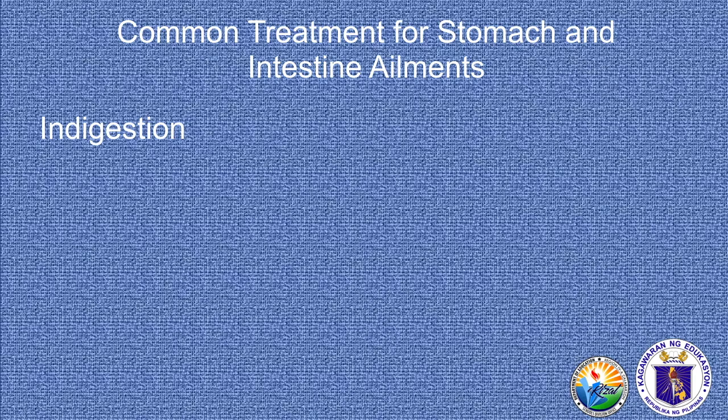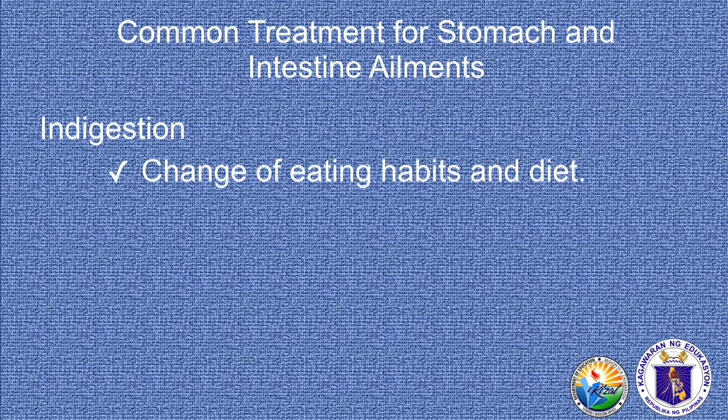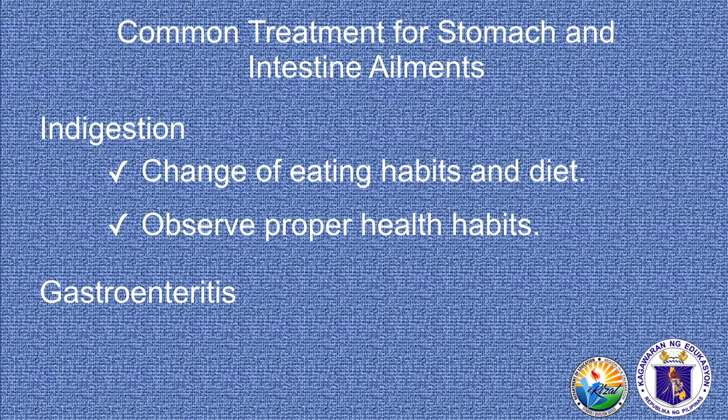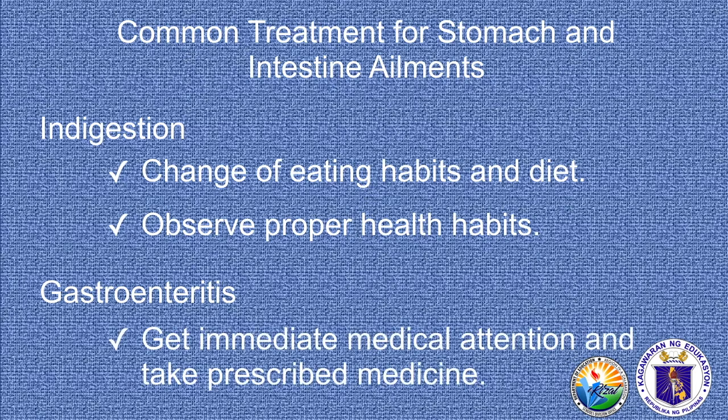And the other one is indigestion. So what you need to do when you are suffering from indigestion? Simply, you just have to change your eating habits and diet. For example, if your digestive system is no longer that healthy, then maybe you can just eat vegetables or foods that are nutritious. Next is observe proper health habits. And for gastroenteritis, what you need to do is to get immediate medical attention and take prescribed medicine.